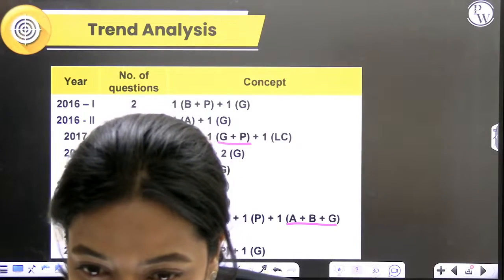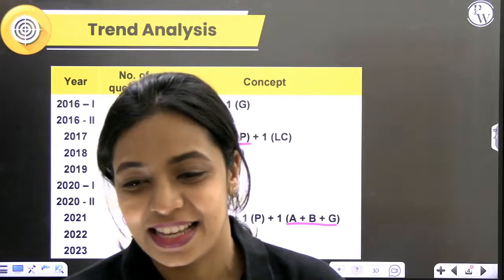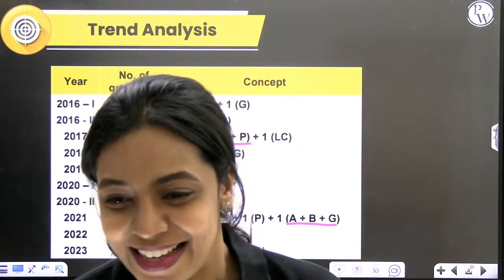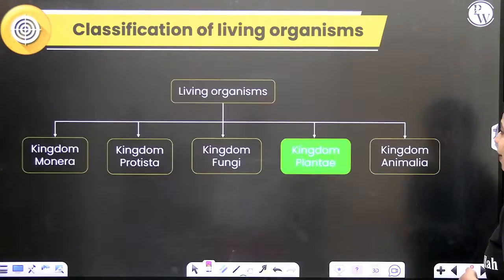Thanks, Arya. Okay, Snehashish has already started writing the examples. Brilliant. All of these are examples of your brown algae, right? Okay, so let's continue with the chapter.